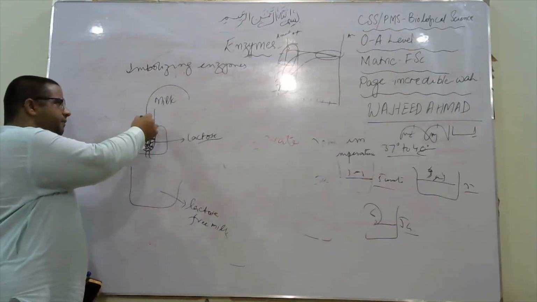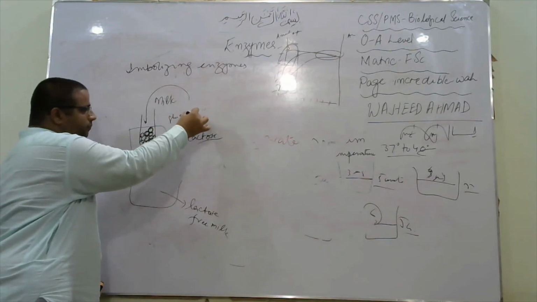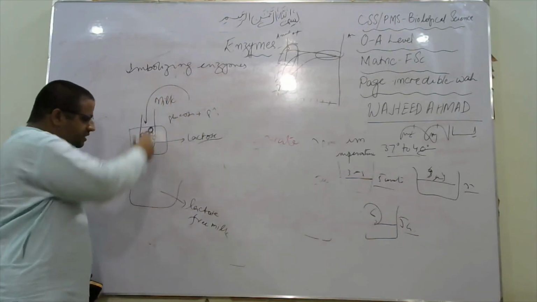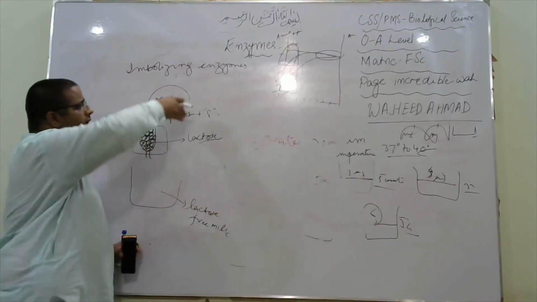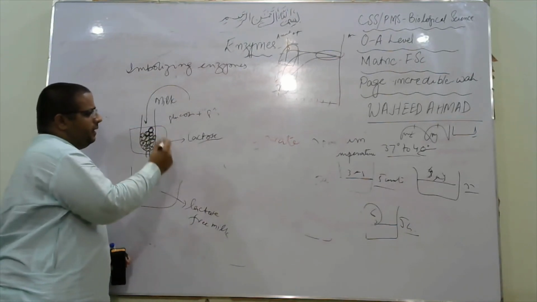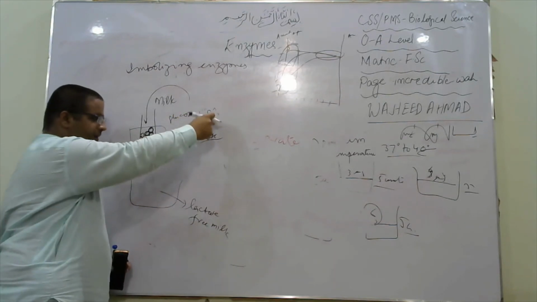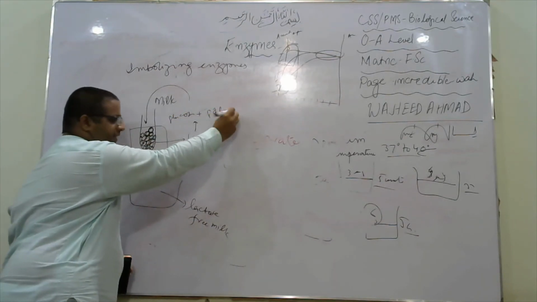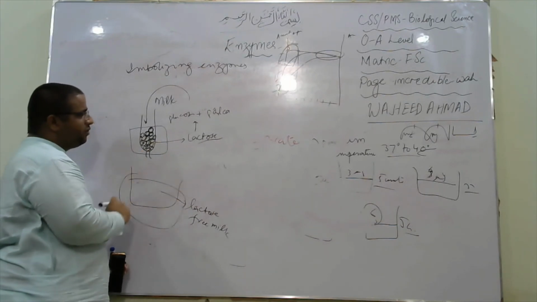What happens when the milk is there? We pour in the milk. The lactose present is digested into glucose plus galactose, and that milk is passed through and comes out as lactose-free milk.